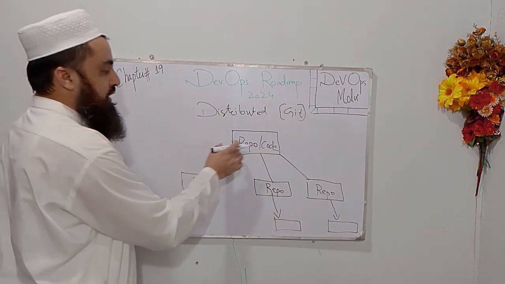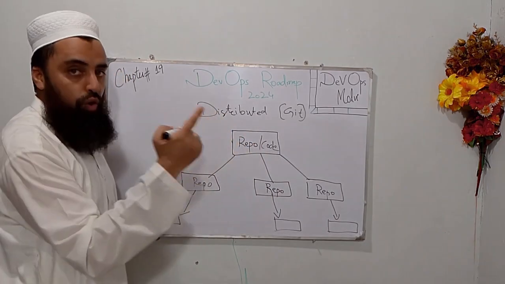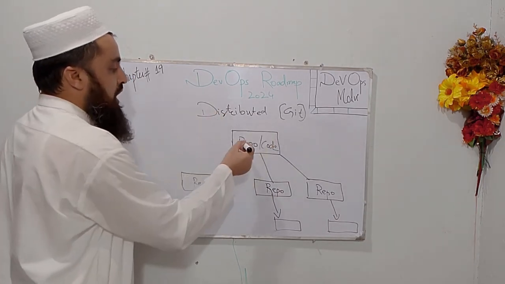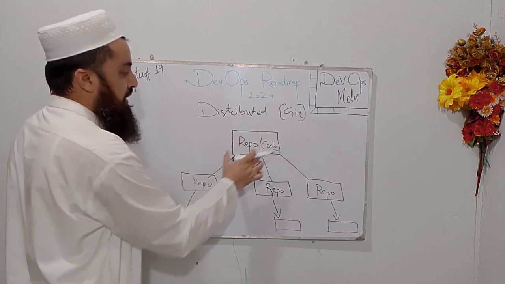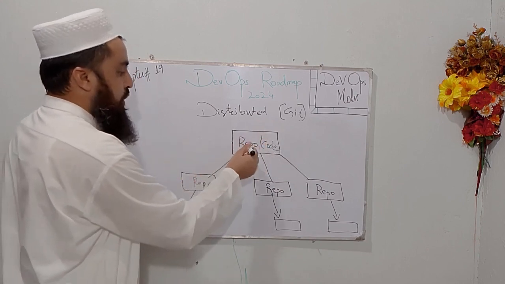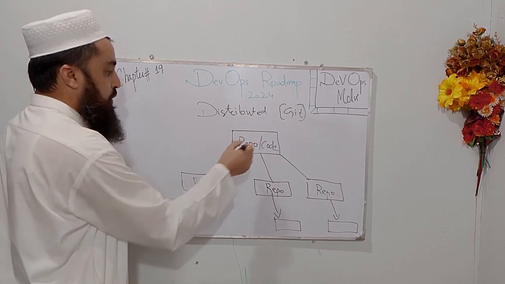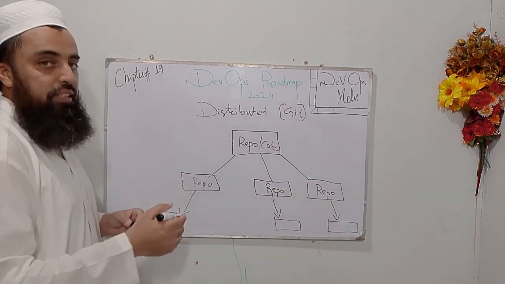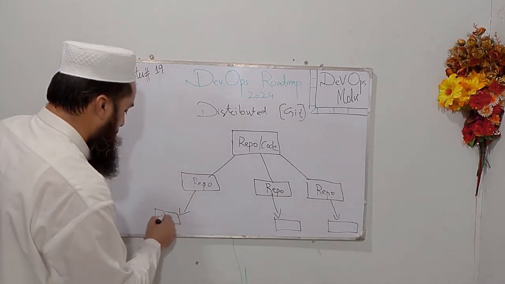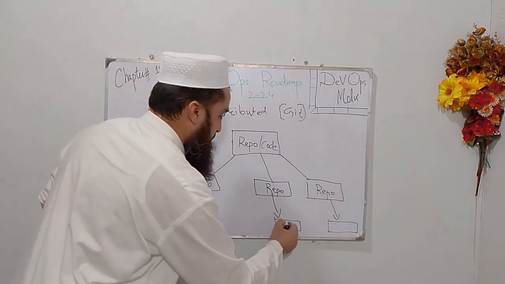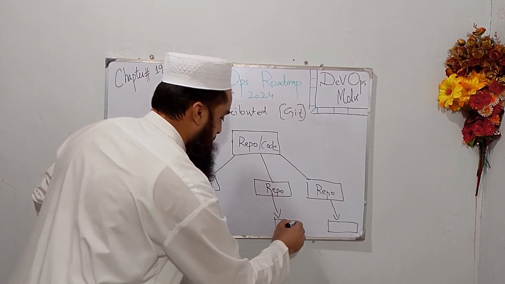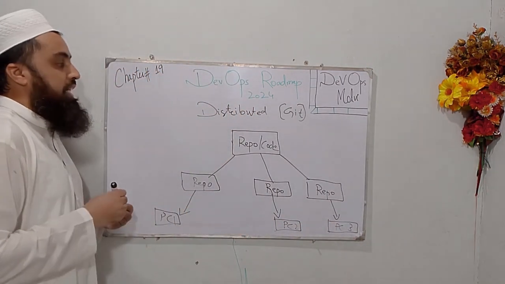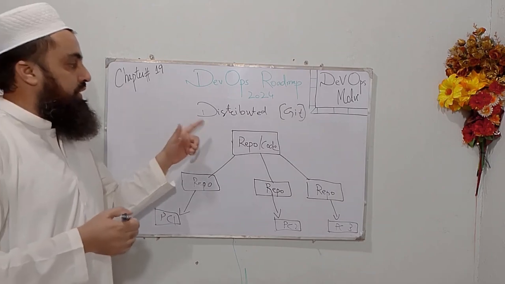So in centralized, we just had only one copy of the code, but in distributed version control, we can have multiple same copies of our main repository or main code, and all these repositories can be accessed from different working personal computers or desktop systems. This is PC1, this is PC2, and this is PC3. So that is the difference between centralized and distributed version control.